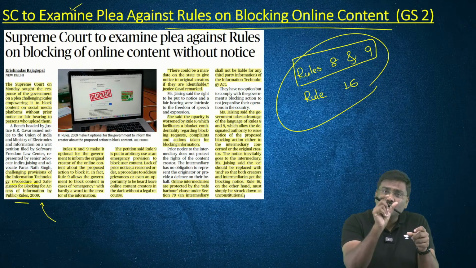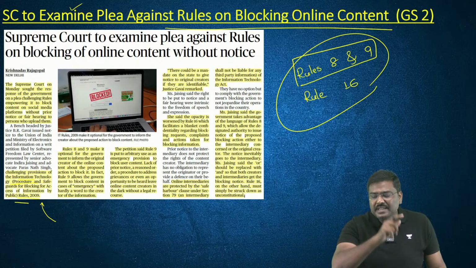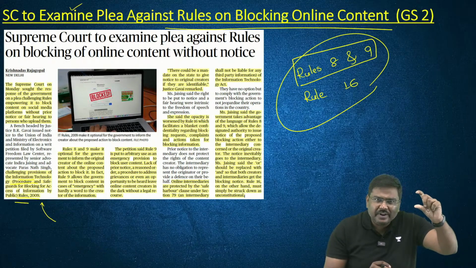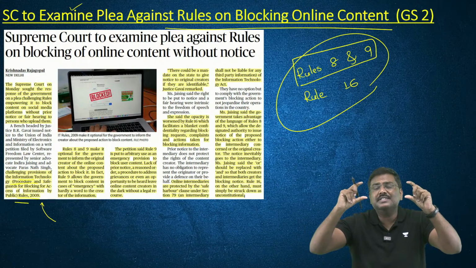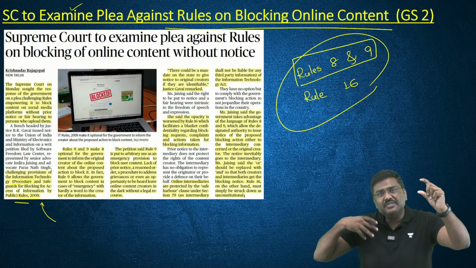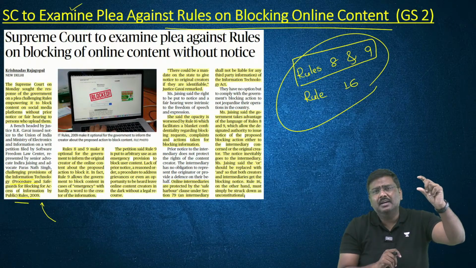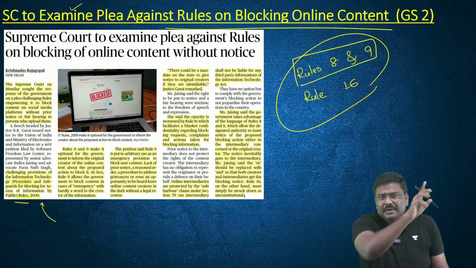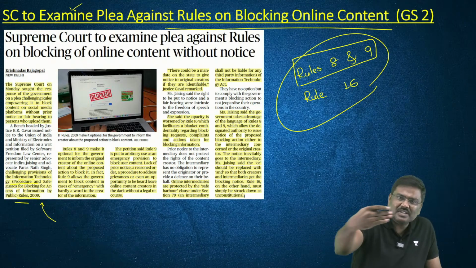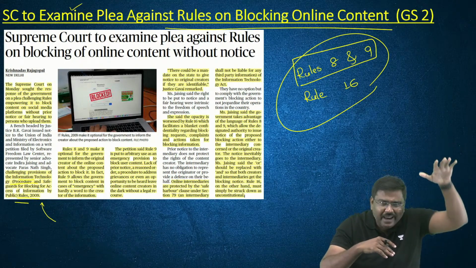This happens because of the wordings used in the rules, and that is what the contention is. There is a statement which says either the service provider or the publisher. I hope you understand the statement here. Either the internet service provider or the publisher. That is, the notice shall be sent either to me, if I publish the content, or to, let's say, Airtel or Reliance, to take down the content. What the government generally does is send it to the service provider, and the service provider, because the order has come from the government, will simply take down the content.